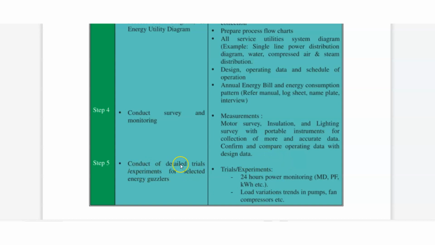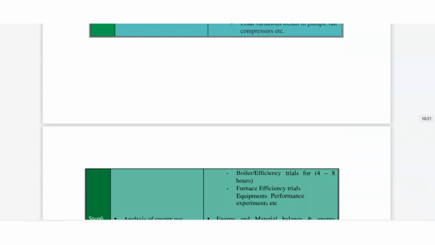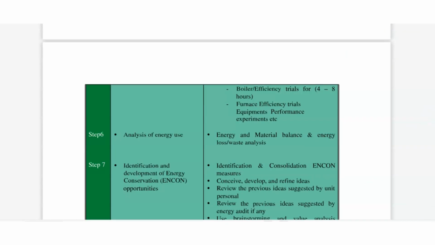Step 5 is conduct of detailed trials or experiments for selected energy guzzlers. Trials and experiments: 24-hour power monitoring, maximum demand, power factor, kilowatt hour, etc. We can do experiments on these. Load variation trends in pumps, fans, compressors, etc. We will do different types of experiments. With their help we will get the proper output. If we do not get that output, we will make necessary changes or modify that element. We can replace that element accordingly.